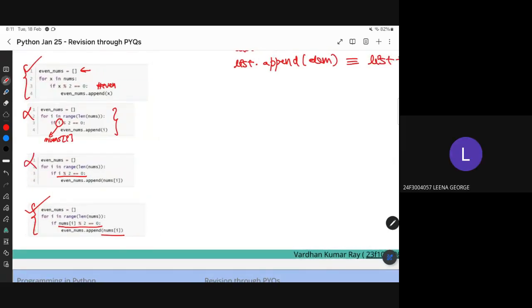Can you please repeat, sir? When I'm writing I modulus 2, that means I'm comparing the index, not the element, right? But I need to compare the element in the list. Yes, so that is the only difference. That's why these two, the middle implementations, are wrong.